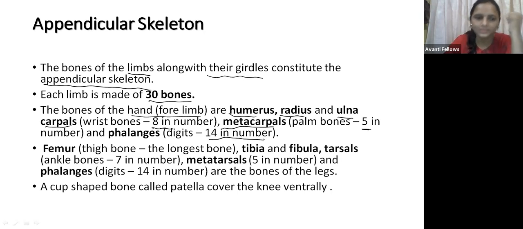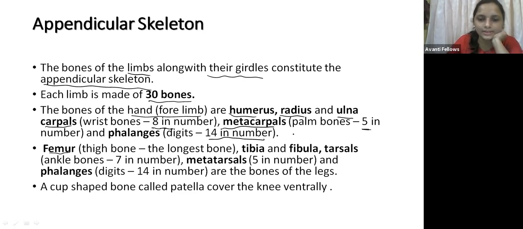Okay, now let us come to the femur. The femur is the thigh bone. It is also called the hind limb bone, right? This is the longest bone present in the human body. The shortest bone, already you told us, is in the ears.